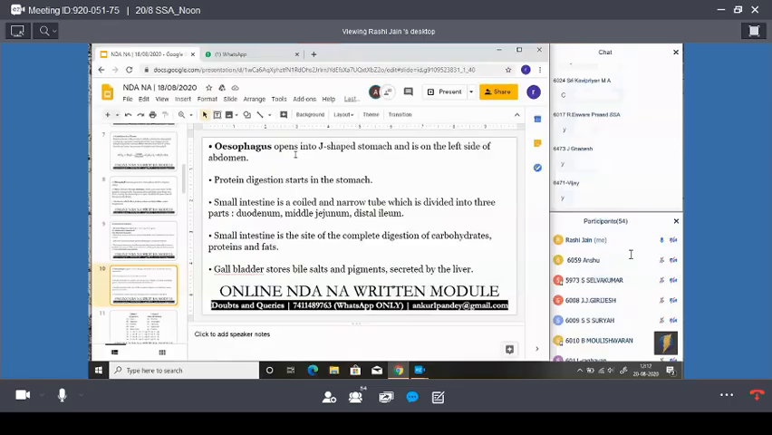Okay. Now, small intestine is the site of complete digestion of carbohydrates, proteins and fats. Okay. One more question arises about the small intestine: why is the small intestine called the longest, or we can say largest, part of the alimentary canal? Can you hear me? Why is the small intestine known as the longest or largest part of the alimentary canal? Can you give me the reason?